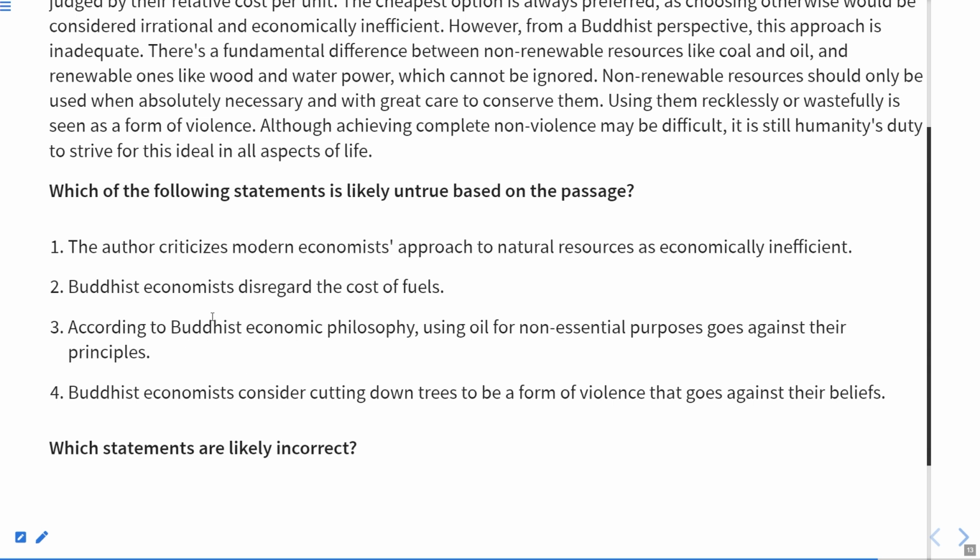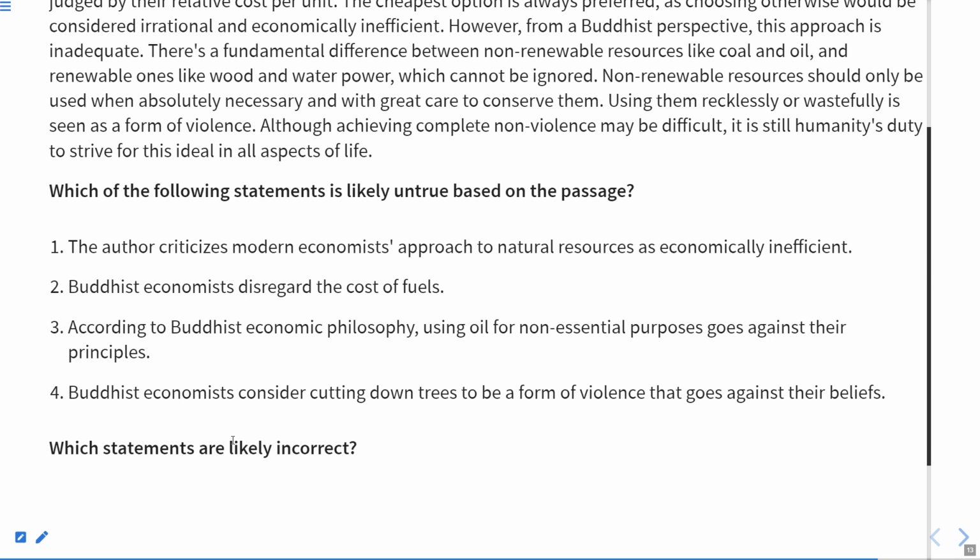No, it is not actually given in the passage, but they are saying that according to Buddhist economic philosophy, fuels should be used only when it is necessarily required. Buddhist economists consider cutting down trees to be a form of violence, whereas they are saying that using them recklessly seems to be a form of violence.